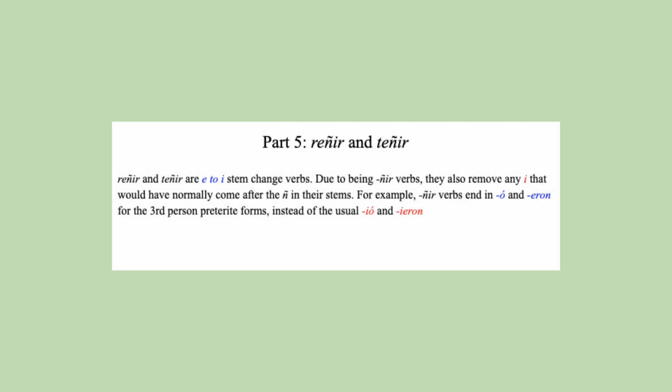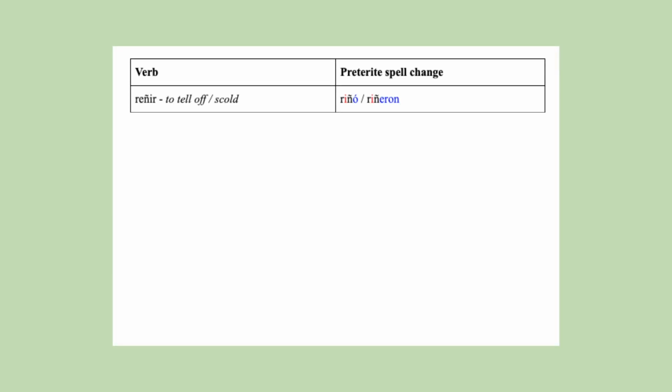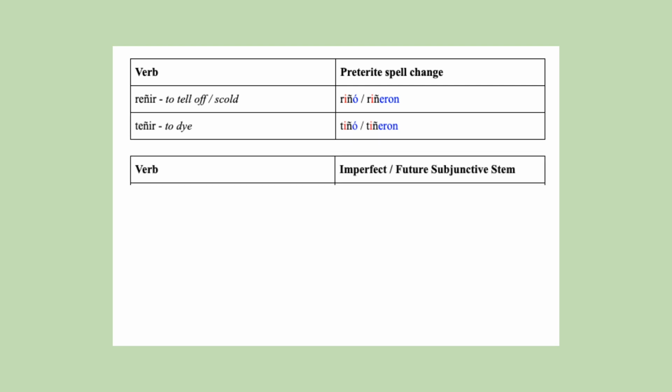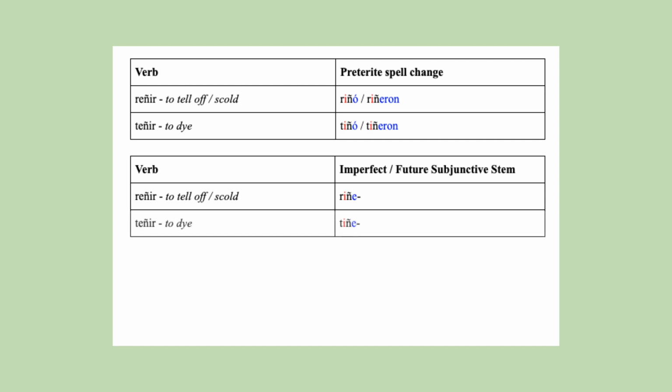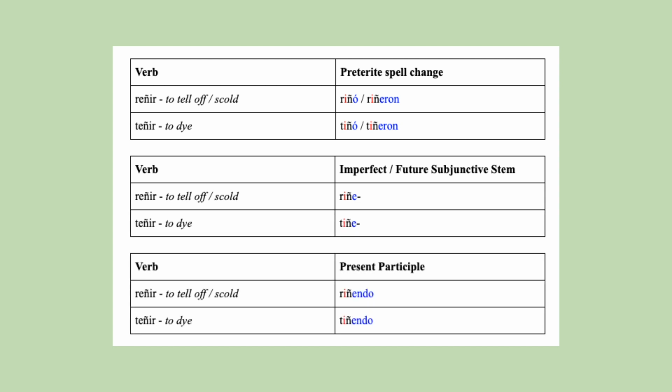Reñir and teñir are E to I stem change verbs, and they also have a spell change due to being erguir verbs. These are the third-person preterite conjugations for reñir and teñir. Their imperfect and future subjunctive stems, and their present participles.